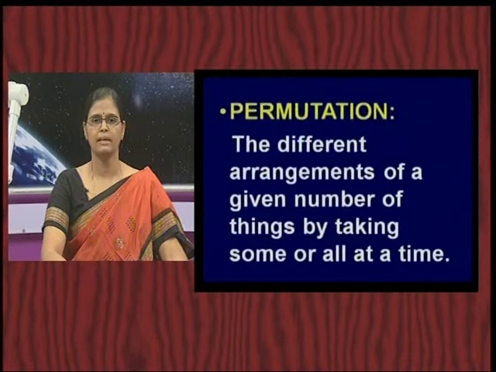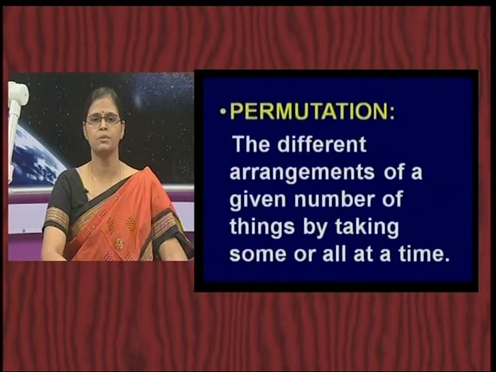So, now let us go to permutation, defining it. The different arrangements of a given number of things by taking some or all at a time is known as a permutation. If you are taking all at a time, as we have just seen, I do not know whether you have observed, that is nothing but n factorial.